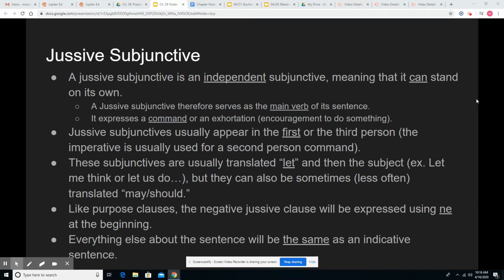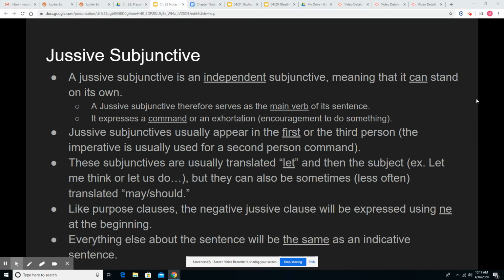So a jussive subjunctive expresses a command, like the verb iubeo, iubere, or an exhortation, meaning an encouragement to do something. So it's telling someone what to do or trying to rally people to do something in particular. This is very similar to an imperative mood, but imperatives are only for the second person. Jussive subjunctives, as we see here in our next line, appear in the first or in the third person. So they kind of fill in the gaps that the imperative doesn't really have.